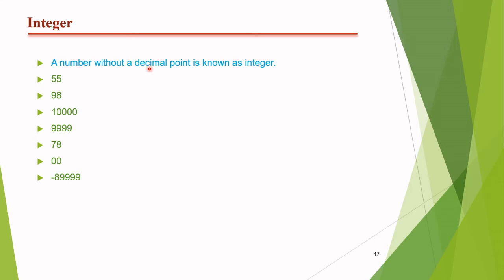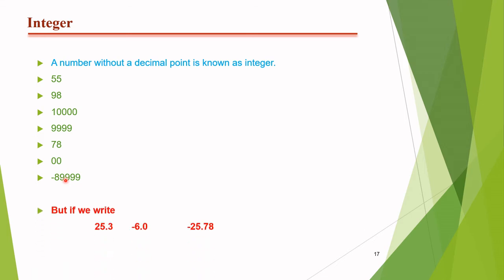And the next most important point is what? The -8999. This is also known as an integer. Either it is signed or unsigned, because the integer is a combination of signed and unsigned data. The data from 55 to 10,000 is known as unsigned integer. But this value, -89,999, that means 89,999 with a minus, is also an integer.